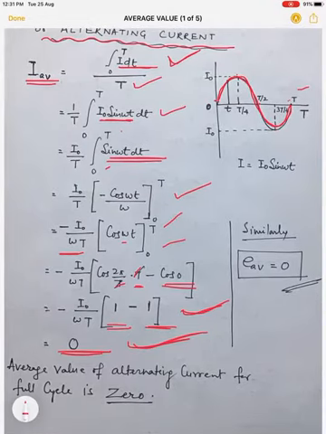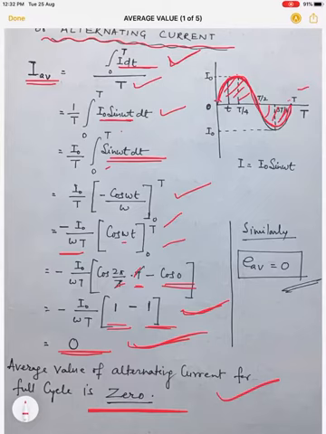And it is quite obvious also, because for the first half we have all positive values, and for the next half we have all negative values. So if we add the first half and second half, that is for the full cycle, every instantaneous value of the positive half is cancelled by the instantaneous value of the negative half. As a result, the total value will be 0. So this is the average value of alternating current for a full cycle, and that is equal to 0.